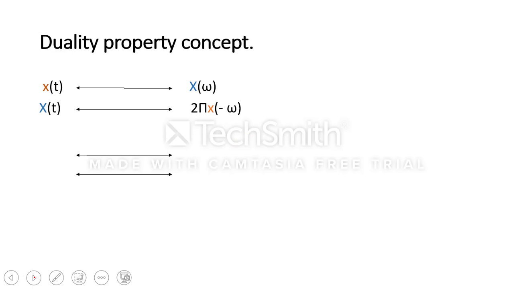Duality property concept. Duality property says that if we are having x(t) function and we take the Fourier transform of it, we get X(omega). If the function remains the same and instead of omega we replace omega by t, and again we take the Fourier transform, then the final output we will get is 2 pi multiplied by x. This x is the same as the input function, whereas instead of t, minus omega will come.